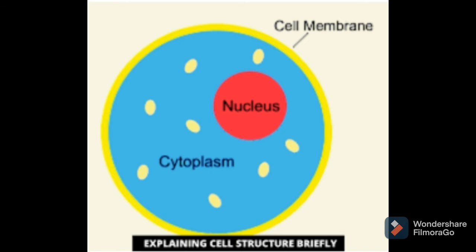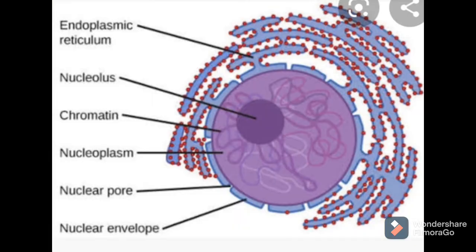So you can see in the diagram, if we just enlarge that nucleus, you can see here what is the structure of nucleus. Nucleus consists of nuclear membrane, nucleoplasm, chromatin material, and nucleolus. As in cell, the outermost layer is cell membrane. You can see here in the nucleus, the outermost membrane is called nuclear membrane. In cell, cell membrane is present. As like that, in nucleus, nuclear membrane is present. So this nuclear membrane is outermost layer of nucleus.